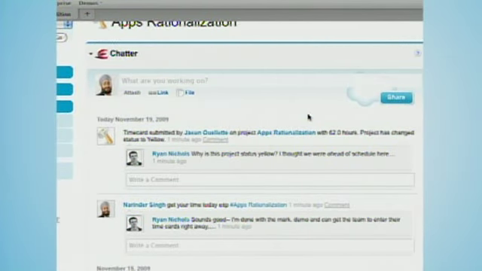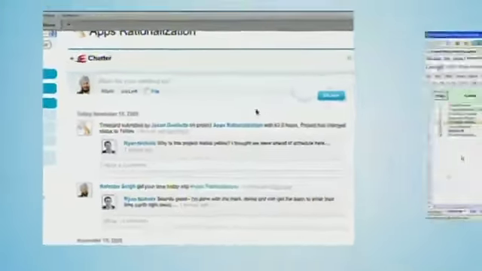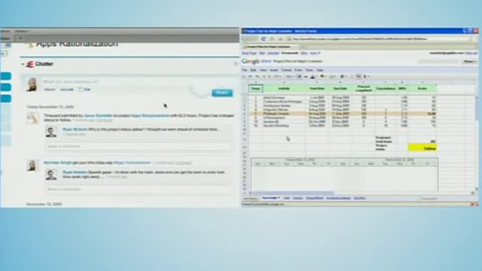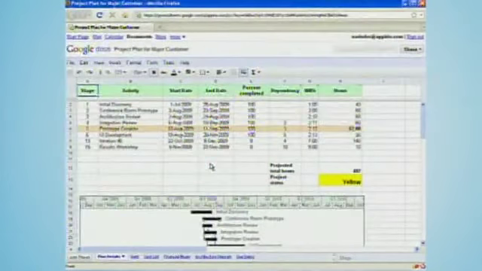And you had Dave Gerard, one of our other great partners, up here earlier. We are huge fans of Google. We use Google everywhere. And this is a project plan that we've created in Google that our team can collaborate on inside our company and with our clients. The information that just came here, that 62 hours, came from Salesforce. So we were able to pull that information in from Salesforce dynamically.